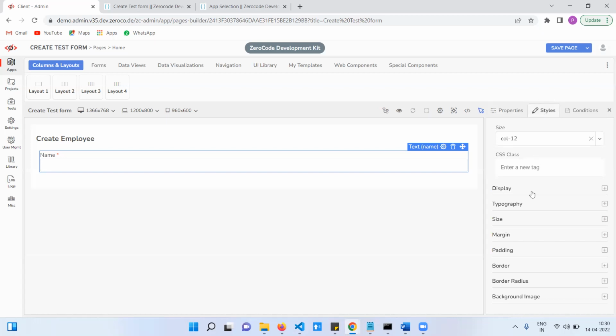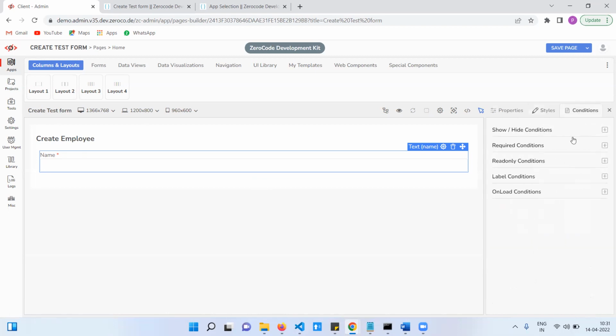If you want to add any custom styles for the input field, I mean the text field, we can add them here: size, margin. So these are the styles, and this is the layout. I mean, how many rows, how many fields to show in the same row. And this is the condition, dynamic conditions. Based on a condition, you can show or hide that field.